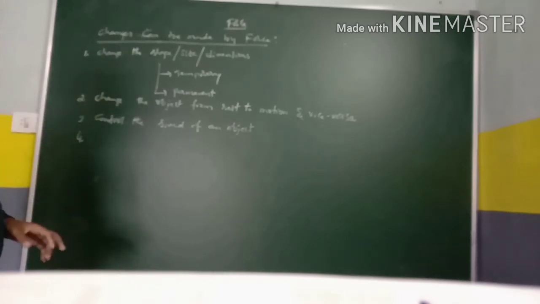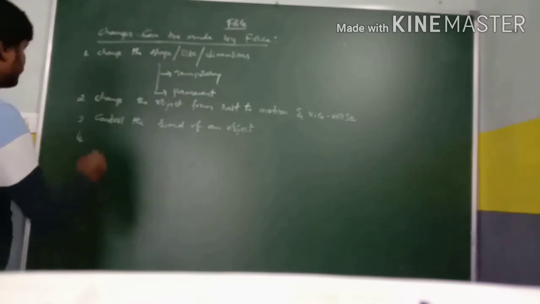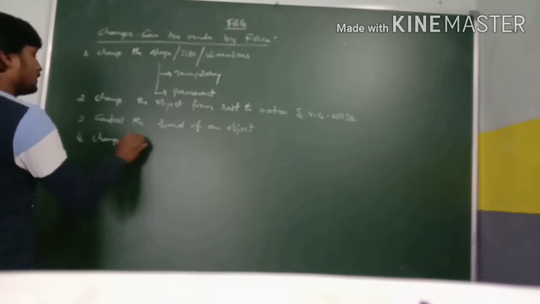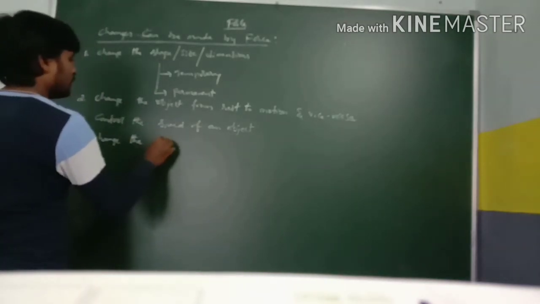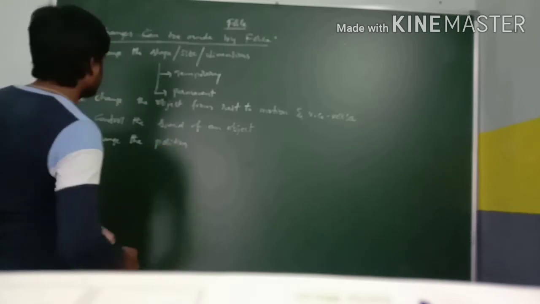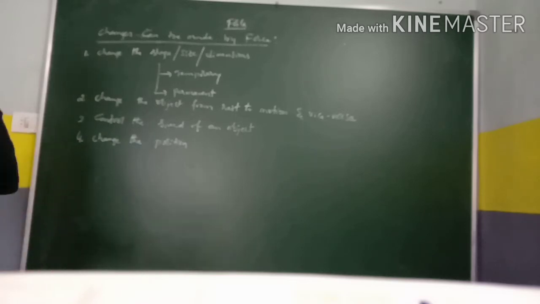We can control the speed of an object, and also we can change the position. That means we can move the object from one place to another place.